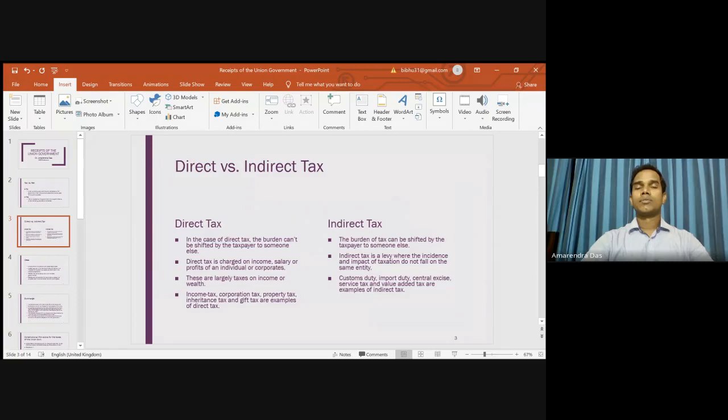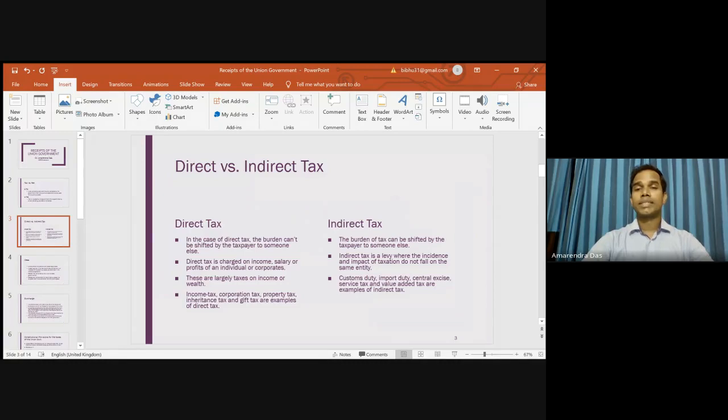Then, taxes are of two types. One is direct tax and the other is indirect tax. In case of direct tax, the burden cannot be shifted by the taxpayer to somebody else. Suppose the government imposes a tax of 100 rupees on Mr. X, then Mr. X will have to pay that 100 rupees. Mr. X cannot transfer this burden to Mr. Y. But in case of indirect tax, if tax is imposed on Mr. X, that can be transferred to Mr. Y. So ultimately, the tax is imposed on X, but the tax is paid by Mr. Y.